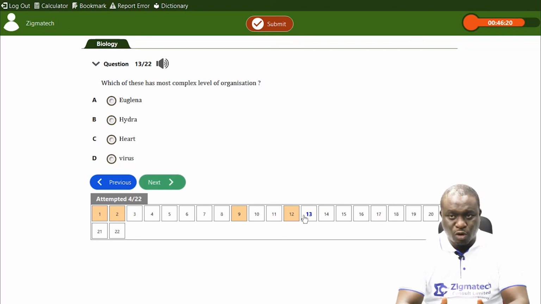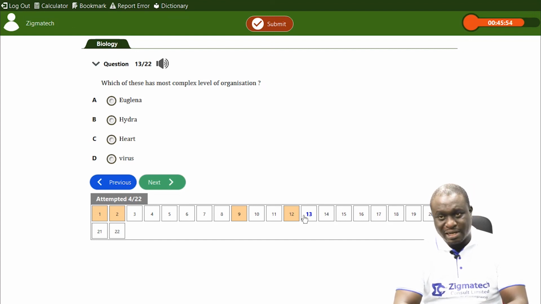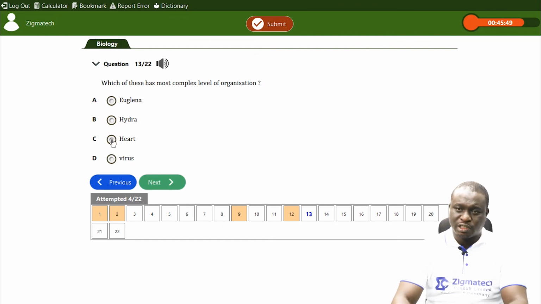If we keep going down, we have heart. The heart is an organ. And then D is a virus. Virus is also a cell. Okay, if we're classifying it as a living thing, it's regarded as a cell. So we have A, cell, we have B, hydra, we have C, heart, and then we have D, cell. So which of them there is the most complex? The most complex is the heart, which is an organ.